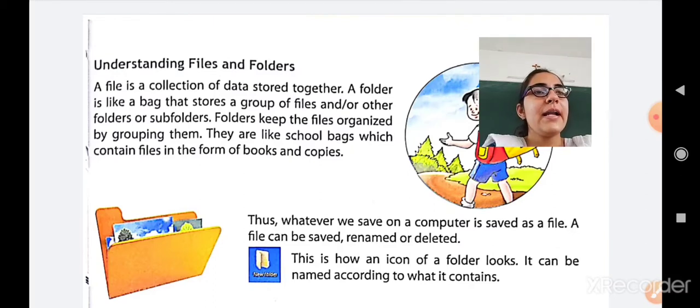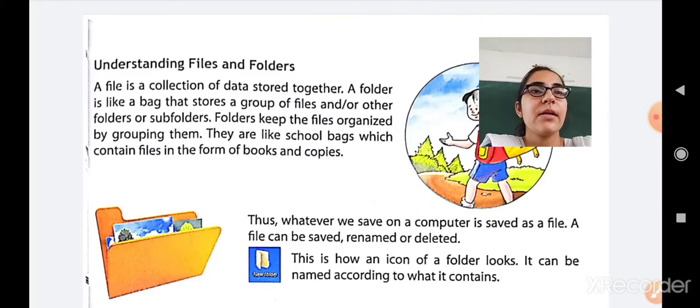So first, a file is a collection of data that is stored together. A folder is like a bag that stores a group of files and other folders, or subfolders. Folders keep the files organized by grouping them. Like in the school bag, we keep the textbooks and notebooks in a proper format.